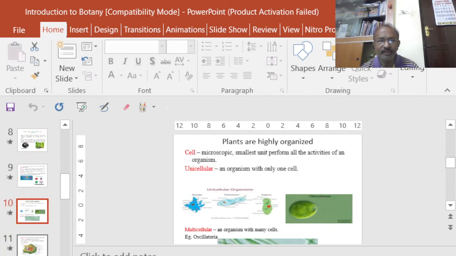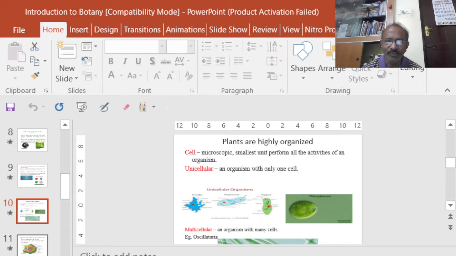Okay. Now we come to the main topic, that is plants. Plants, we know very well, always draw our attention due to their greenery as well as their colorful flowers. However, the basic structure of any plant, whether unicellular or multicellular, is basically a cell. A cell, we know very well, is a microscopic, smallest unit. Almost all activities of an organism are performed by it.